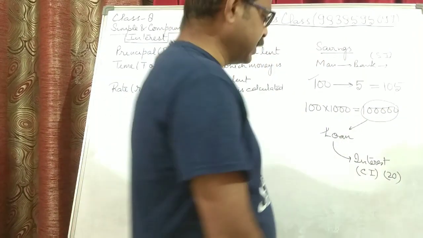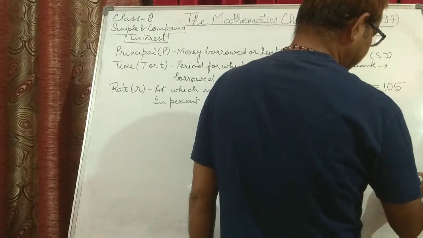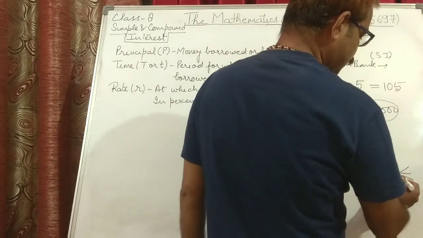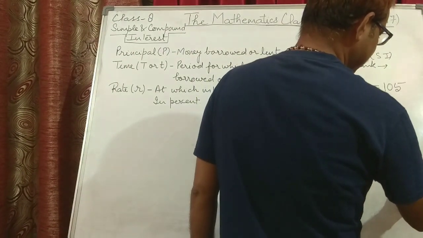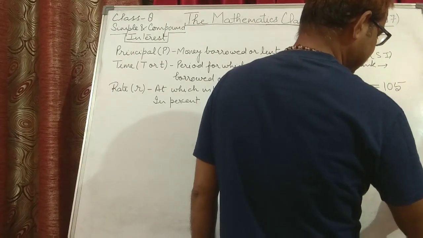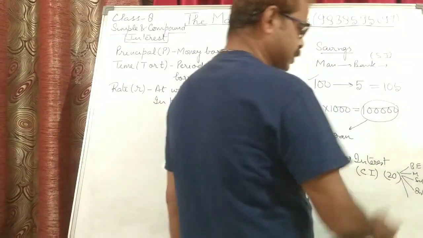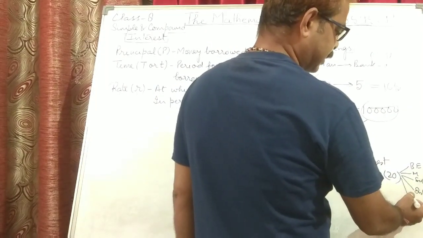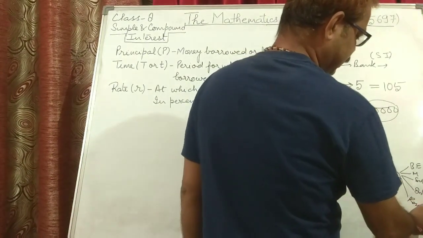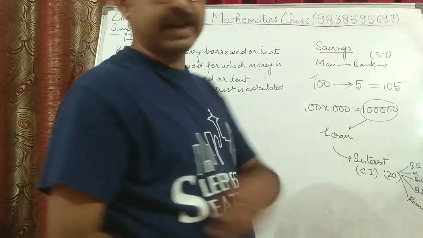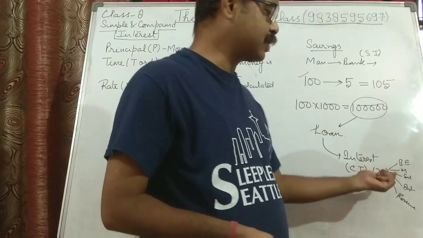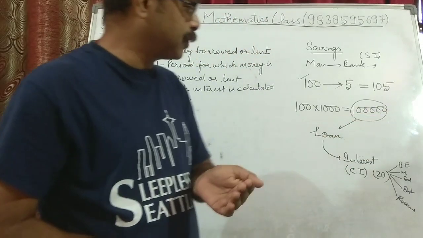Now out of this 20 rupees, they divide the amount into different parts. Some goes for bank expense, some goes for maintenance, some goes for salary, some goes as interest to the customers, and the rest is their reserve. This interest that they earn is divided into different parts.